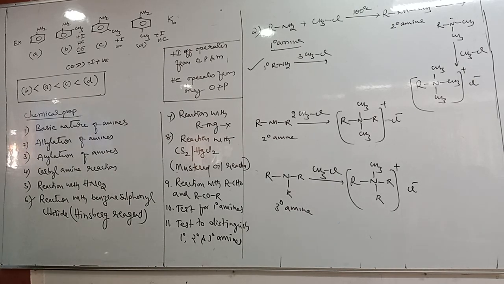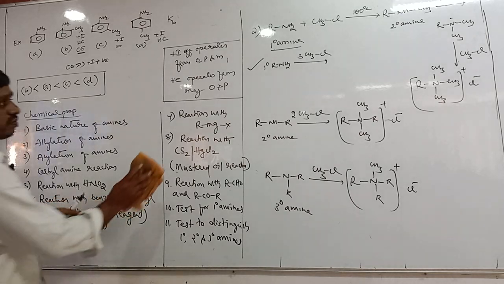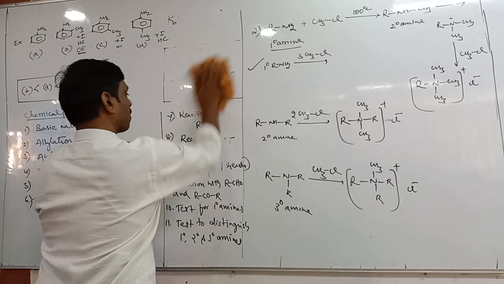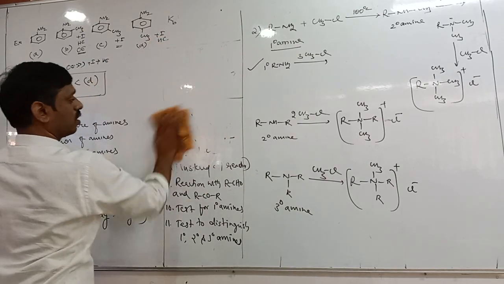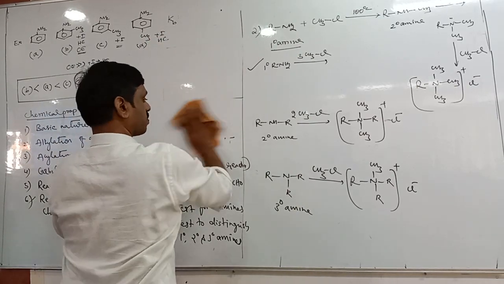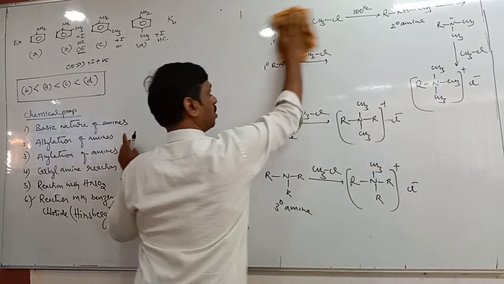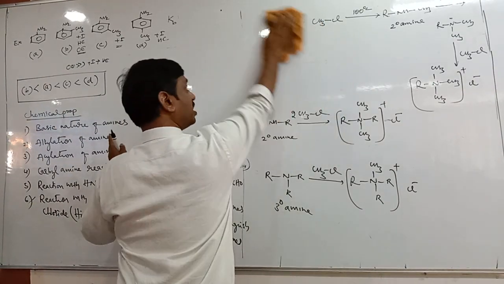Next, acylation. Quickly. Acylation. Primary amines react with acid chloride.